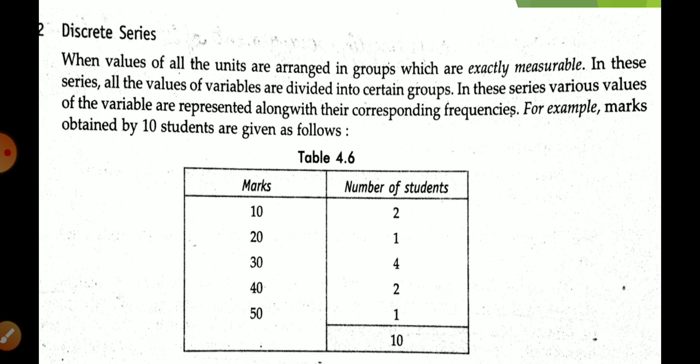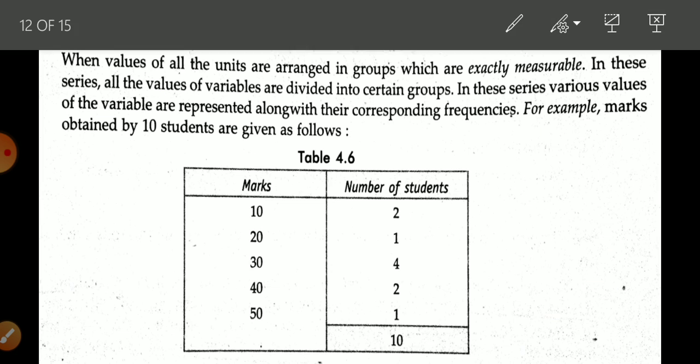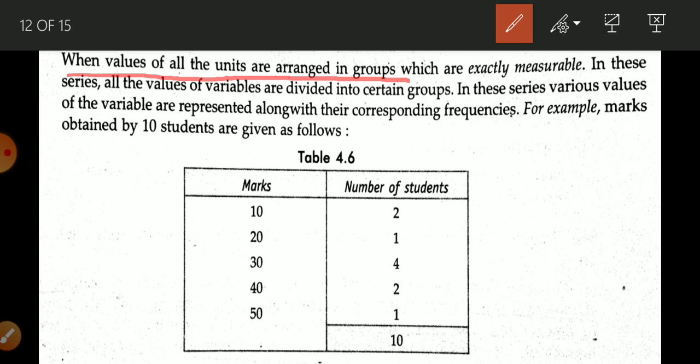Okay, what is discrete series? When value of all the units are arranged in group which are exactly measurable. In these series, all the value of variables are divided into certain groups. In these series, various value of the variable are repeated along with their corresponding frequency. Okay, so what you have to keep in your mind? When value of all units are arranged in group which are exactly measurable. So that is the definition of discrete series.